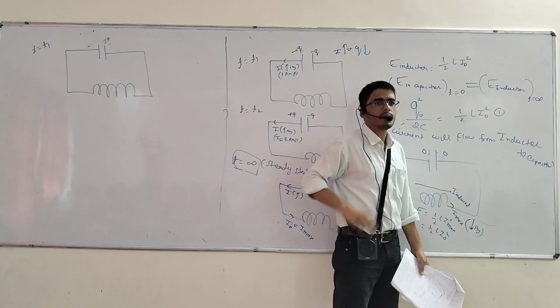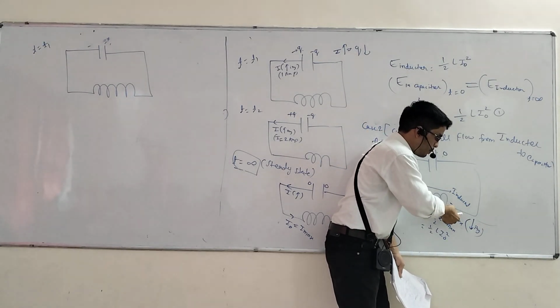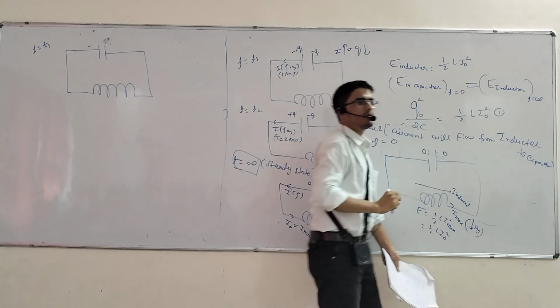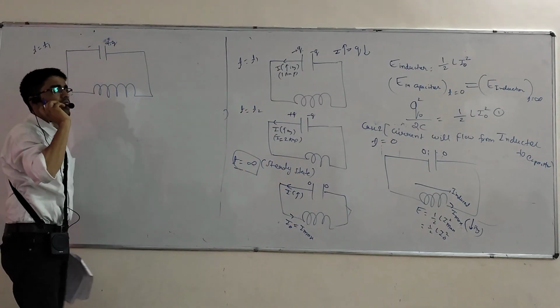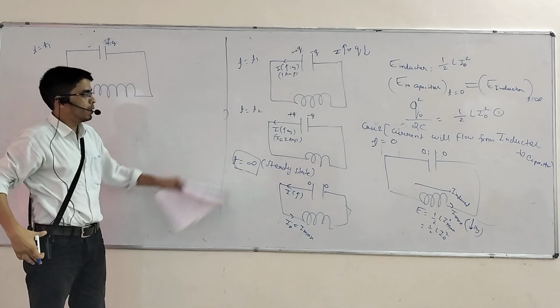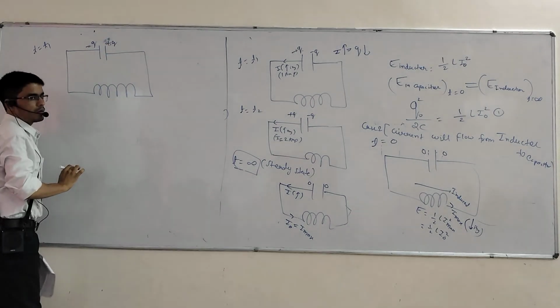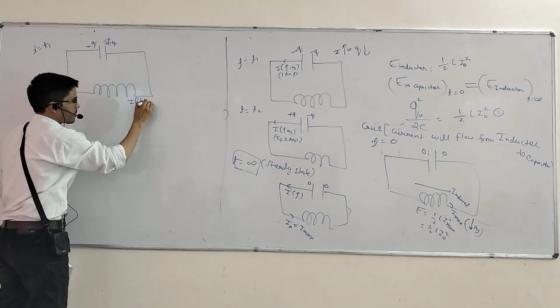Not getting my point? See, current is flowing, it means positive charge is flowing. So here positive is present now. Got my point? So here write positive Q. Q is the random, variable charge. Q naught is the maximum charge. Here plus Q, here will be minus Q, and still this I is decreasing in nature.